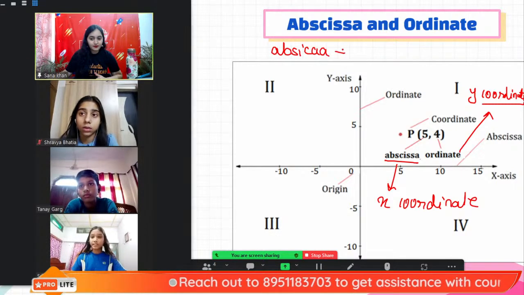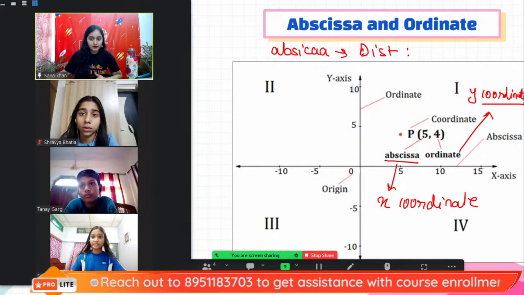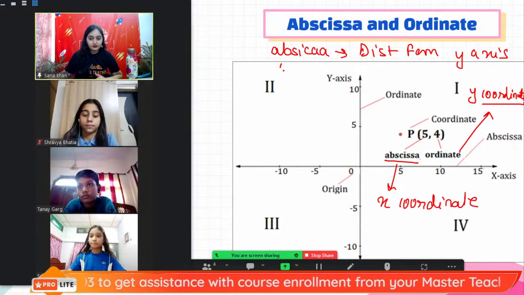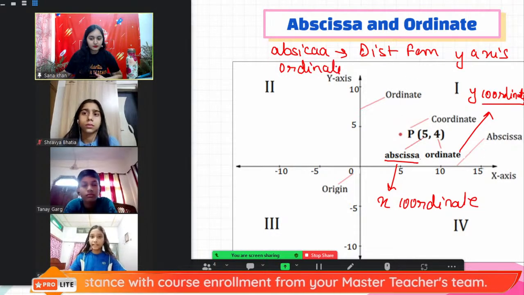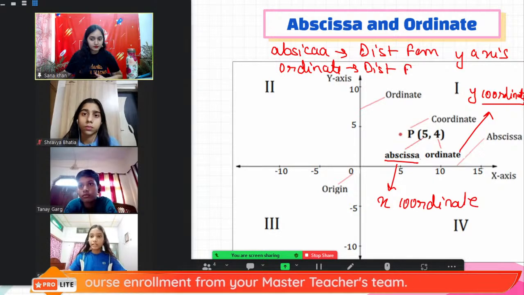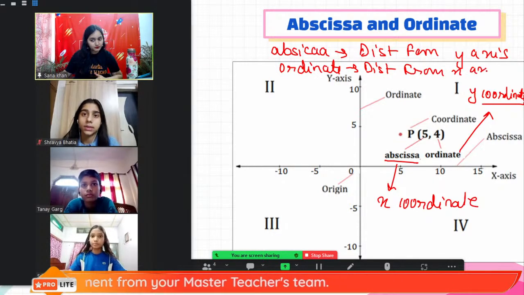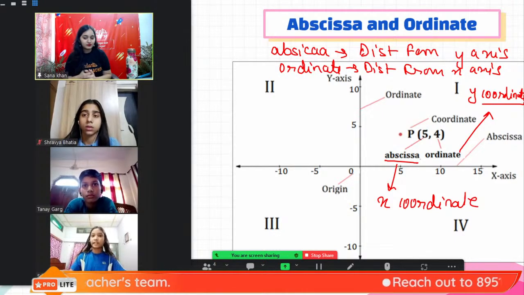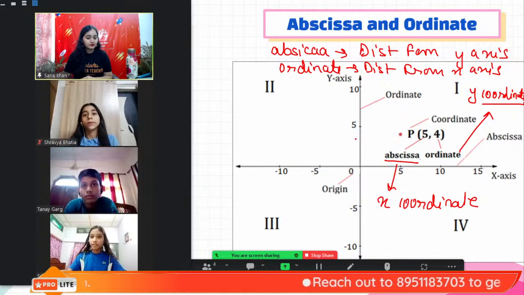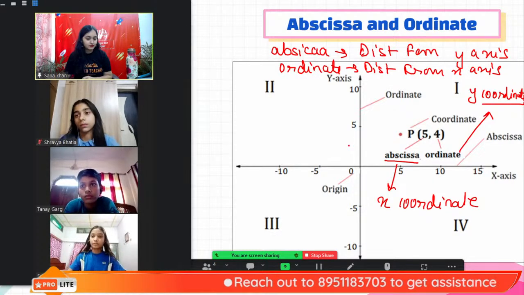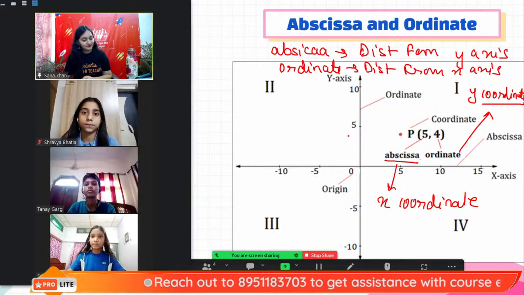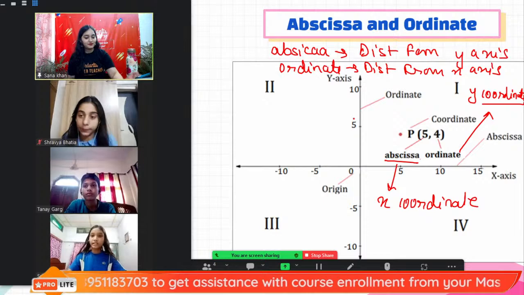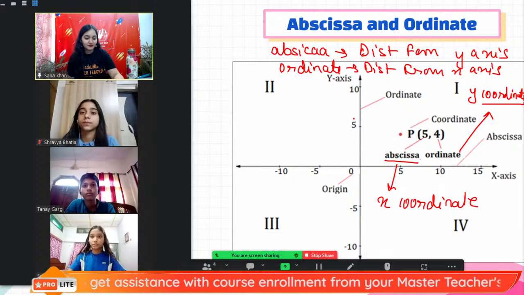and the ordinate is the distance from the x-axis. Correct. In case we have a point on the y-axis, then the abscissa should be 0, because the distance from the y-axis will be 0. And in the same way, if the point is on the x-axis, then the y coordinate will be 0.